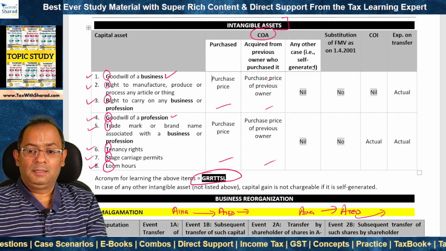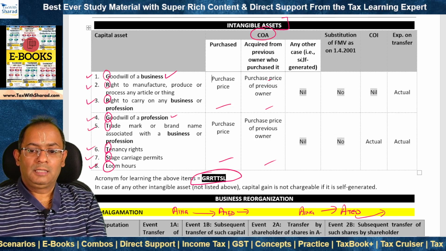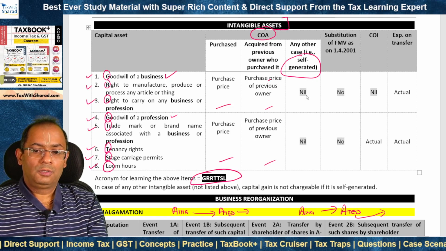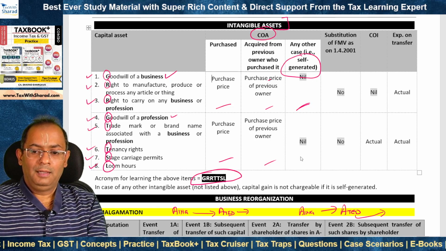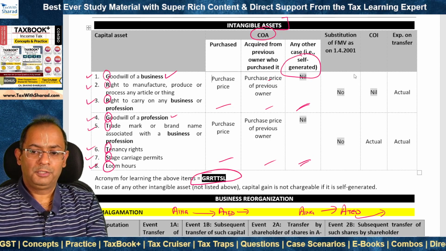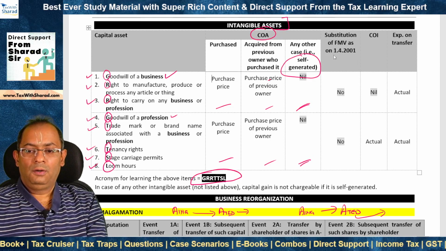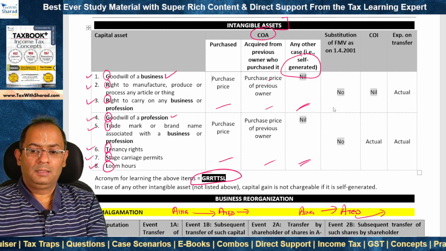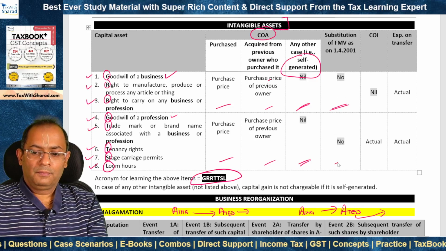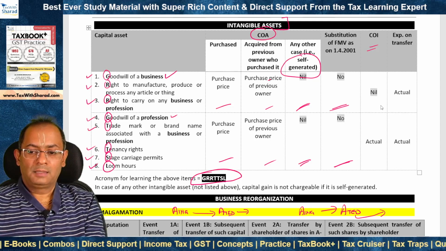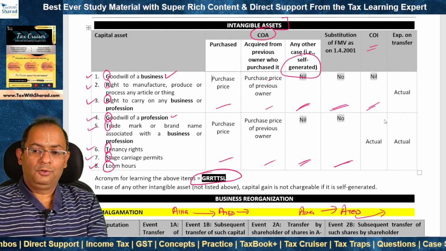But in any other case, that means if it is self-generated, then since there is no cost, the cost of acquisition will be nil. As far as substitution of FMV on 1st April 2001 is concerned, it is not allowed. As far as cost of improvement is concerned, it is also taken to be nil.